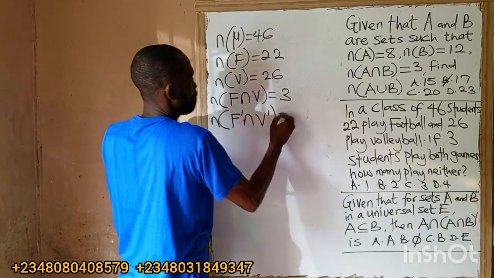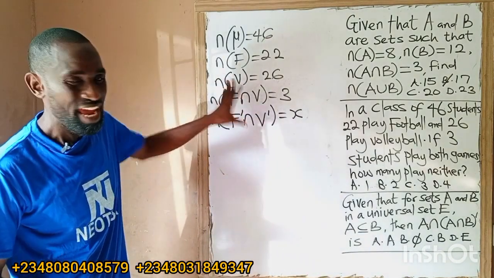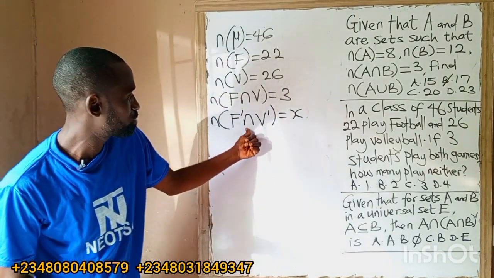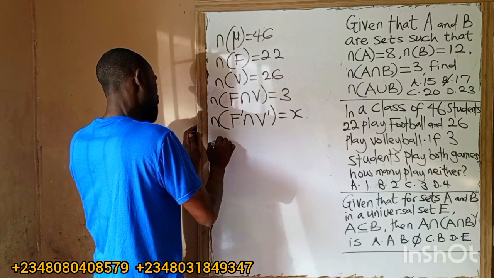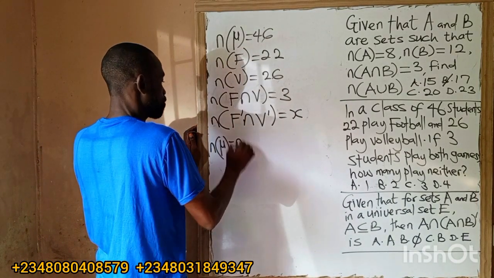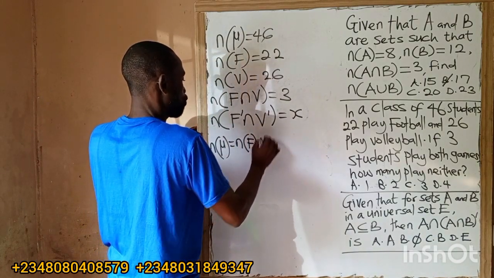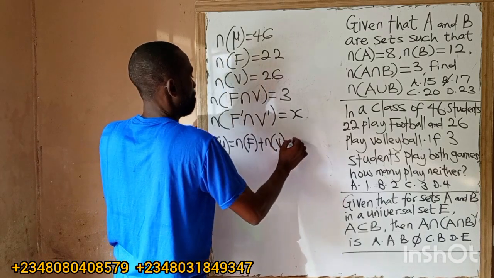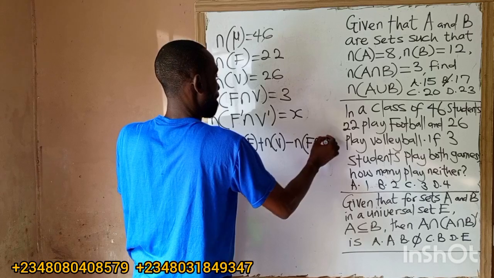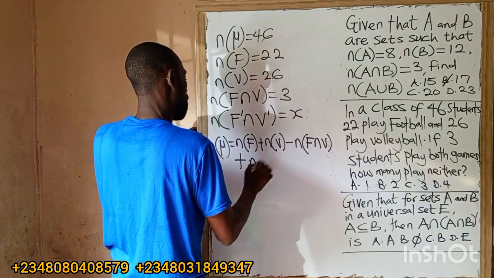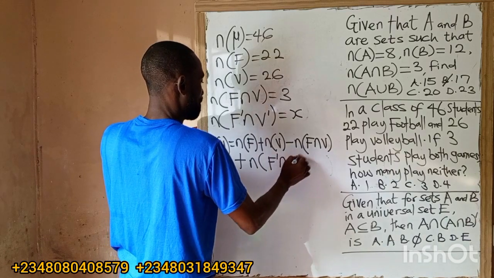We don't know this one, so let us assume it is X. So in this case, we have the exclusion. This is the exclusion. So our formula now reads: the number of the universal set equals the number of F plus the number of V minus the number of F and V, plus the number of F prime intersection V prime.